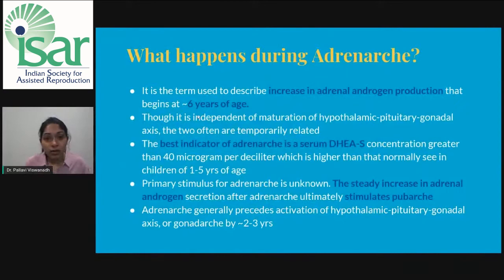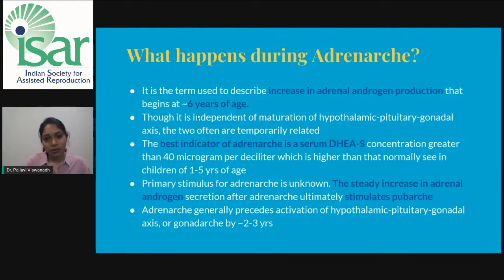What exactly happens during adrenarche? It is the term used to describe the increase in the adrenal androgen production that begins at around 5.5 to 6 years of age. It is independent of maturation of the hypothalamic pituitary gonadal axis, but the two are often commonly used together. The best indicator of adrenarche is a blood test to get a serum DHEAS concentration level. A level more than 40 microgram per deciliter, which is higher than normally seen in children of 1 to 5 years of age, indicates that adrenarche has started.